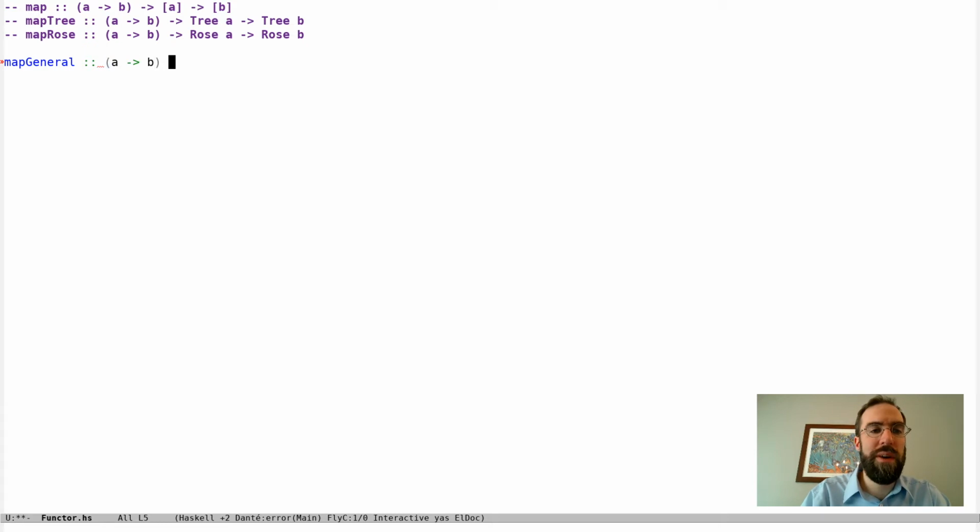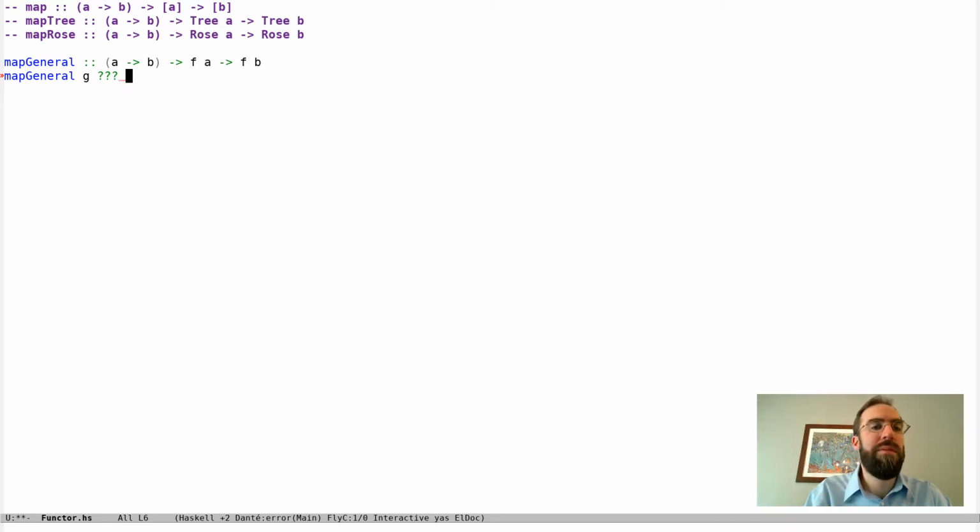If we say, okay, I'm given a function from A to B, and then I'm given an F A, and we'll get an F B. So F could be list, or it could be tree, it could be rows. But once again, we're going to be stuck here because let's call our function g. What do I do now?